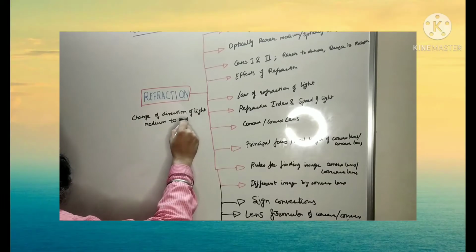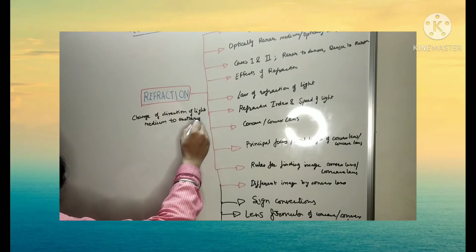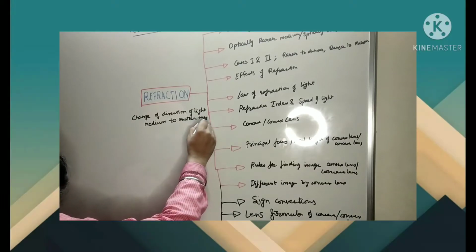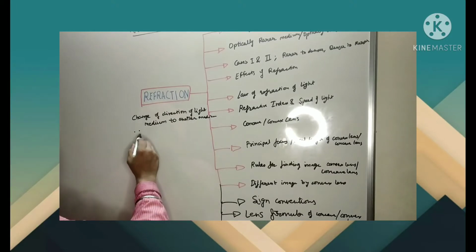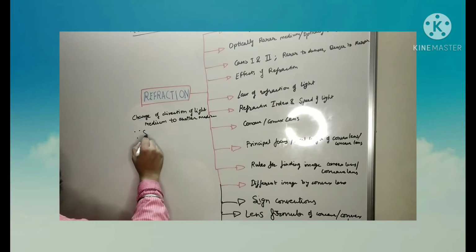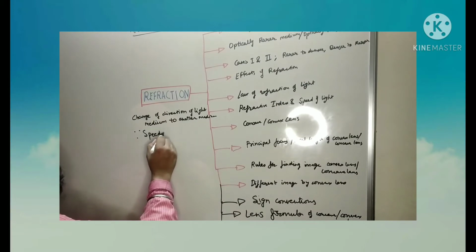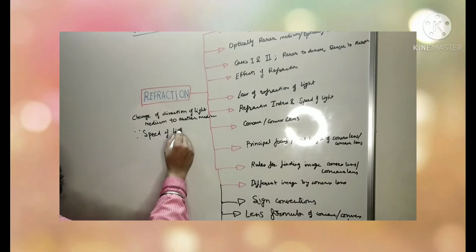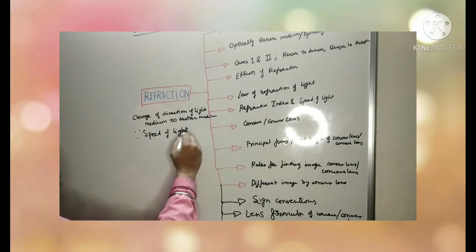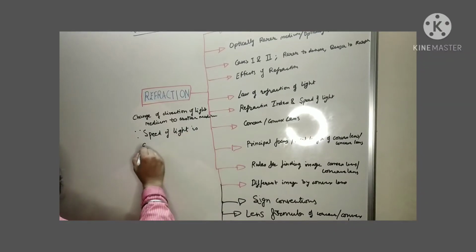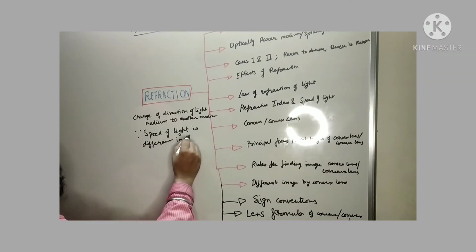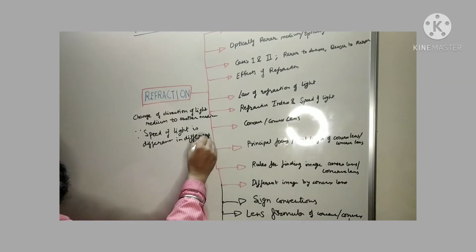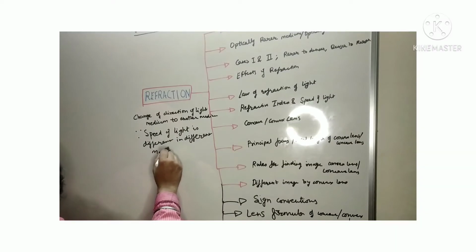ठीक है? So, जिसमें क्या होता है ना? क्यों होता है ये ऐसा? Because the speed of the light is different. Speed of light is different in the different mediums. जब वो different mediums में travel करेगी light, तो उसका जो speed है ना वो different होगी.